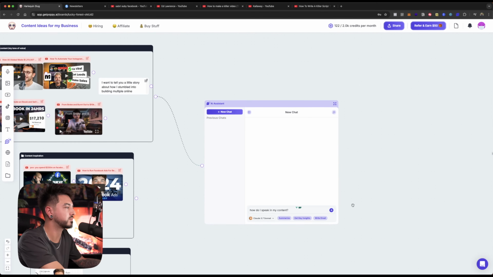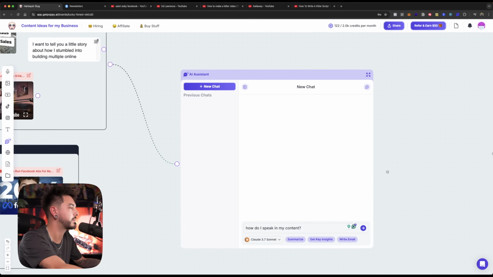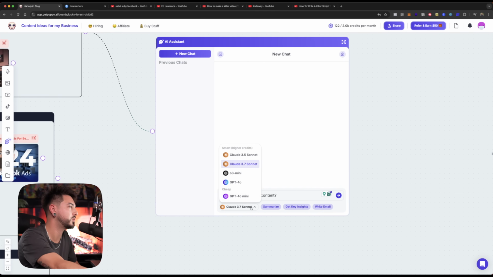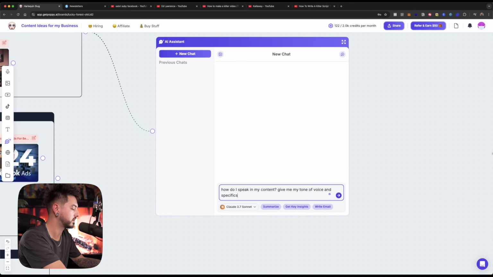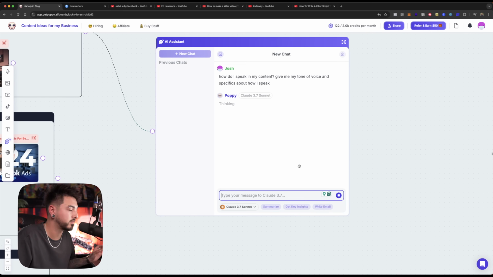If you want to zoom in, just push plus over here to zoom in a little bit. You can see I have some options. I can choose between either Claude or ChatGPT, whichever AI model I'd like to use. I'm going to go ahead and stick with Claude 3.7 here. And I can say, how do I speak in my content? Give me my tone of voice and specifics about how I speak. Now let's see what this comes up with.